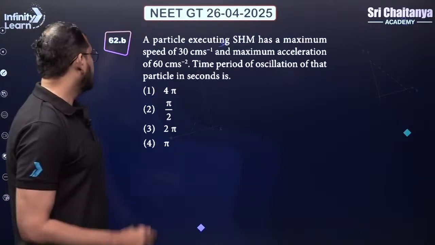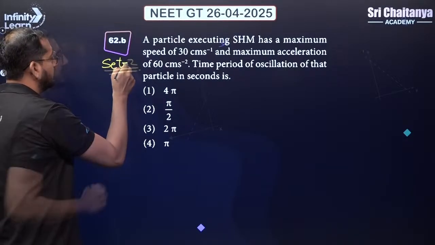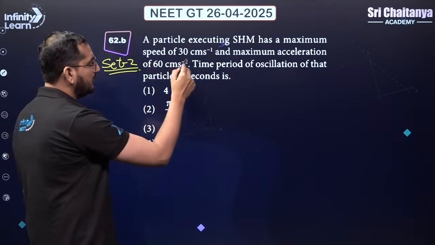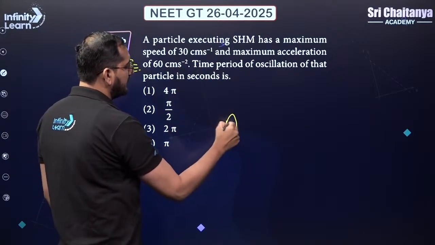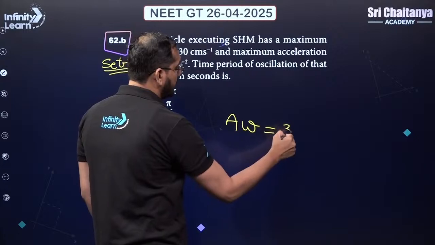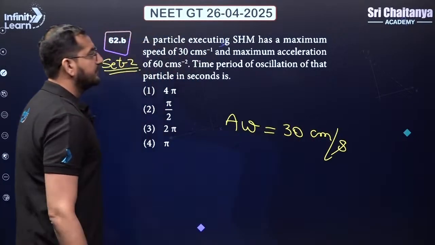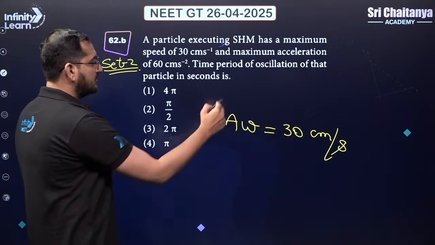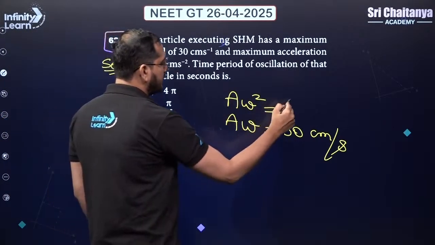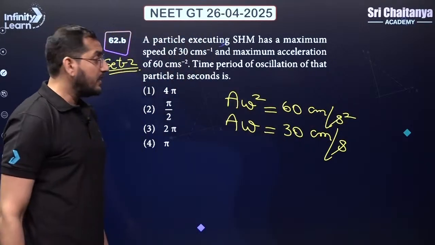Right? Let's go ahead. This was the question asked in set 2. A particle executing SHM has maximum speed of 30 centimeter per second. Vmax formula is a into omega. This value is equal to 30 centimeter per second. Maximum acceleration formula is a omega square. The value given to us is 60 centimeter per second square, right?